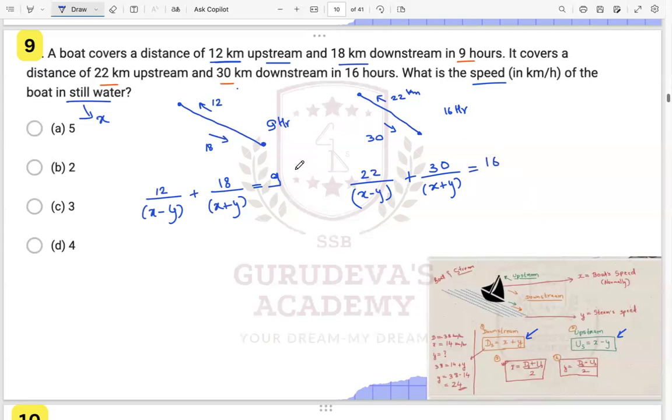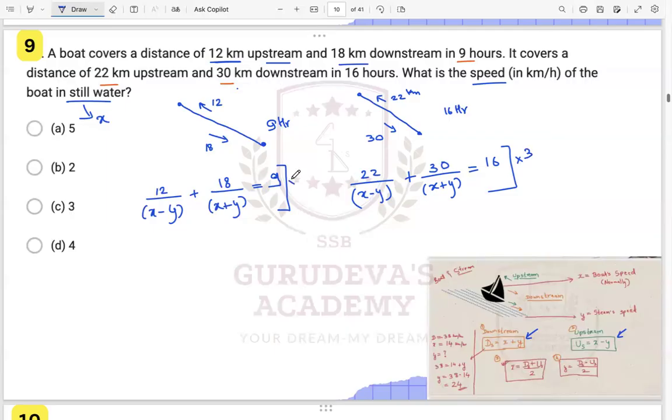All right, now we have to find an equation which we can substitute in both the things, right? So we have this one equation, we have a second equation. If we try to make this 18 and this 30 common, if we multiply here 30 by 3, we will get 90 over here.